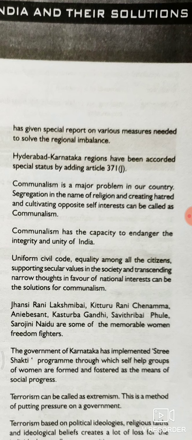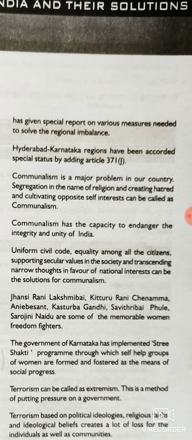That's why in Karnataka the Stri Shakti program was implemented to provide basic facilities for women in rural areas, and also in towns and cities. Today many national commissions, state commissions, and women and children commissions have started to improve the conditions of women.